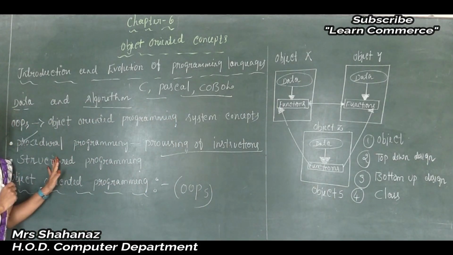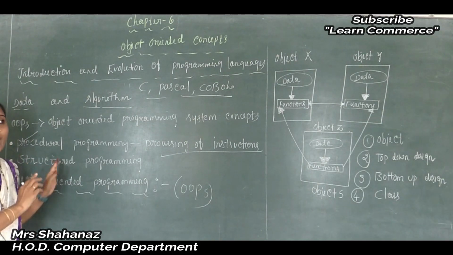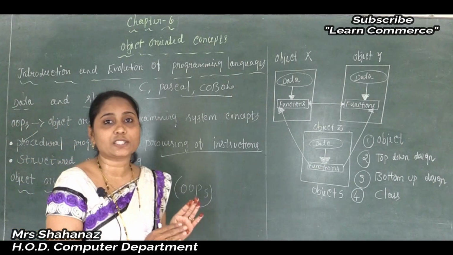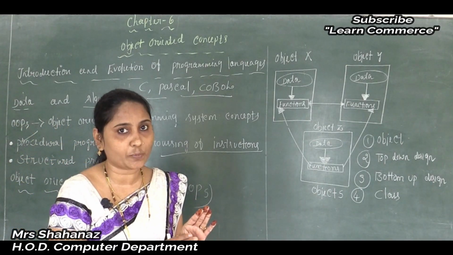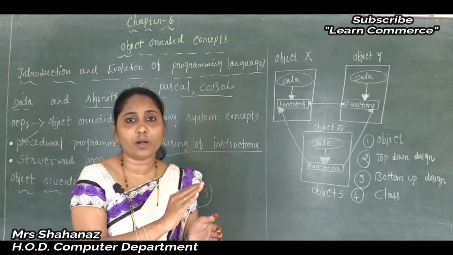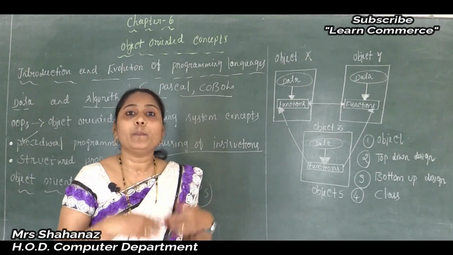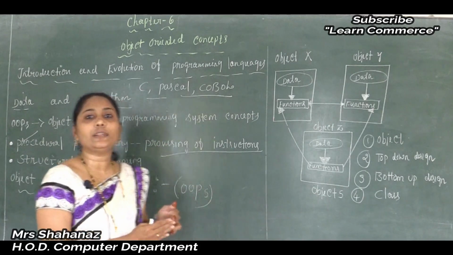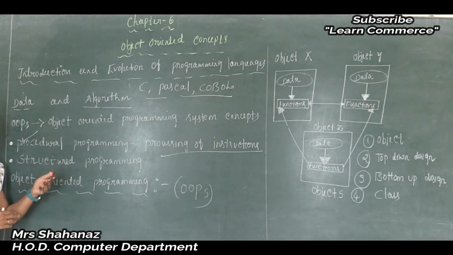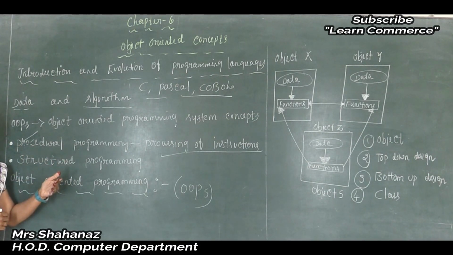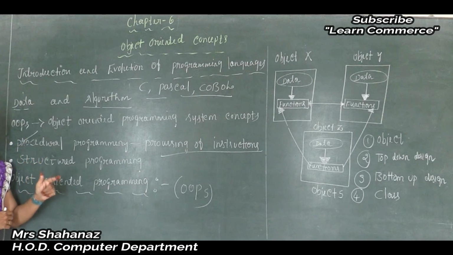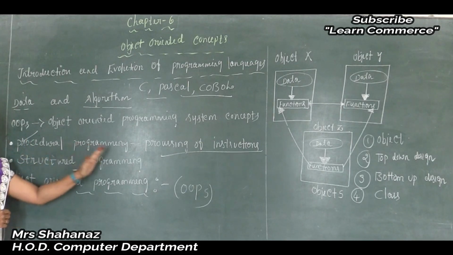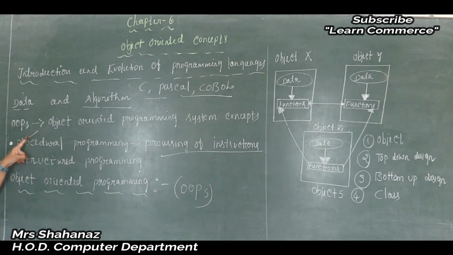And finally we can say that programming using procedural languages sets a threat as the length and complexity of the problem increase. Clear this point. Maybe the problem is very small, very simple, then there is no problem, but when you increase the length of the program, or the complexity of the program increases, at that time it is very difficult to understand and modify the program. So this is the disadvantage of procedural programming languages.